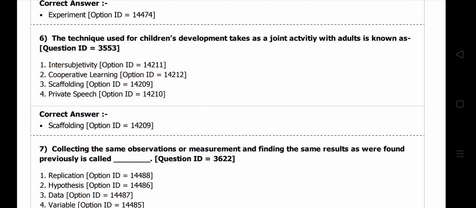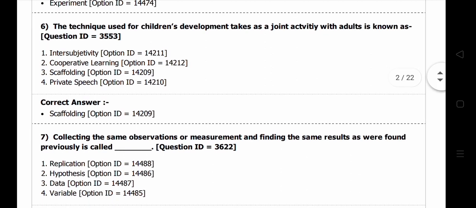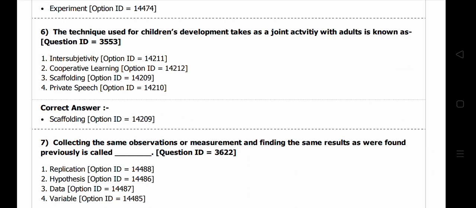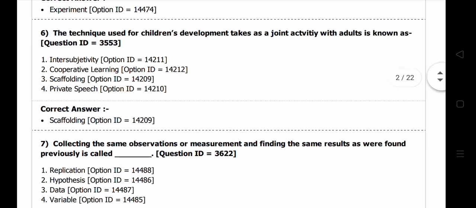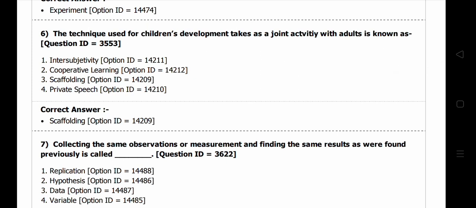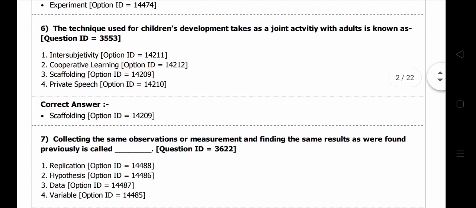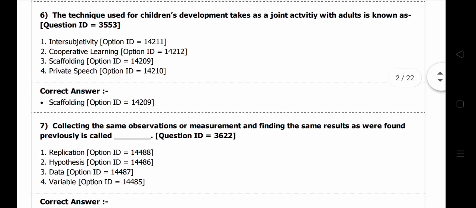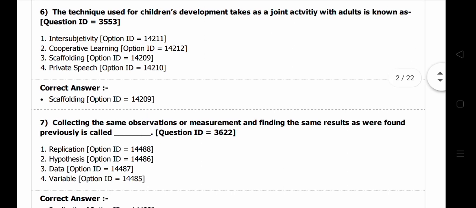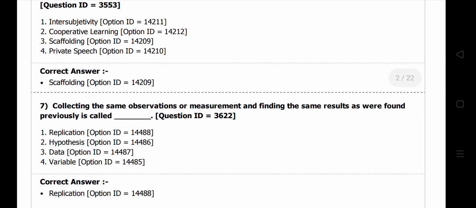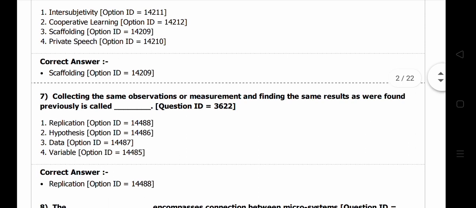It is called scaffolding. Scaffolding is the technique where the adult gives training to the young learner, the beginners, the small children, like school-going years. Generally we take help from the seniors. So that concept is given. So here the right answer is scaffolding, given by Vygotsky. Vygotsky was an educational psychologist, and he gave the concept of scaffolding.